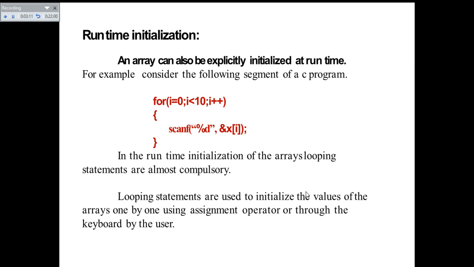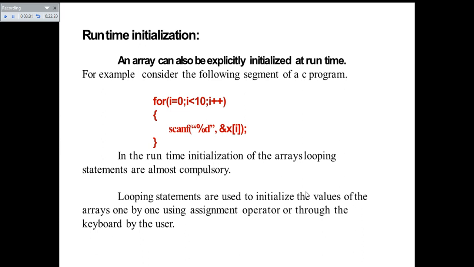So you can use for loops, while loops, and do while loop statements if you want to go with runtime initialization of arrays. Looping statements are used to initialize the values of the arrays one by one using the assignment operator or through the keyboard by the user.